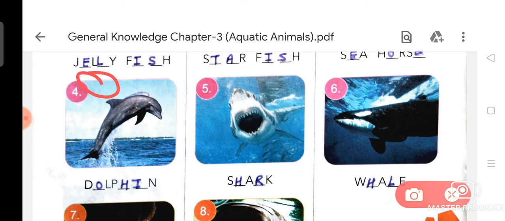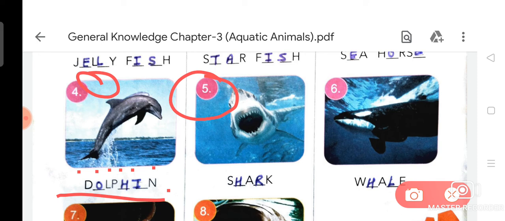Now I am going to discuss some extra facts about dolphin again. Dolphins are highly intelligent marine mammals that live in water, breathing through the top of their head. Dolphin, dolphin. And now I am going to discuss picture number 5, and that is shark.